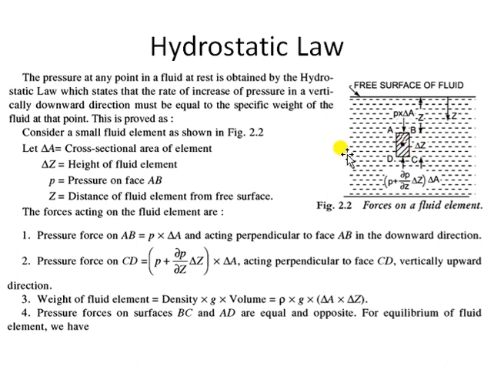Now, the assumption we are taking concerns the cross section area of the element. You can see only the 2D view, but if you consider it as a cuboid, there will be a thickness also, like the height. So face AB has some cross section area. We assume that the cross section area of the element is del A, and the height of the fluid element is del z. Now, on this face AB the intensity of pressure is small p, and this AB surface is z distance away from the free surface.